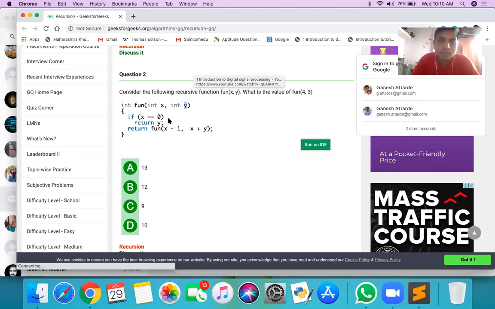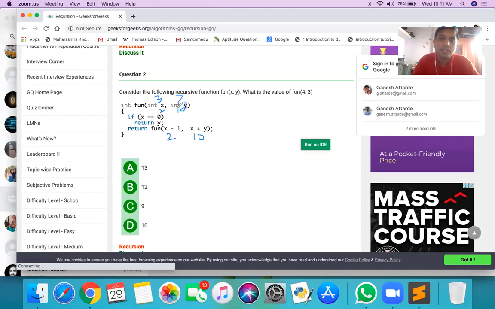So x is 3 and y is 7. What is x minus y? 2. And what is x plus y? x is 3, y is 7, so x plus y is 10. Yes, sir. So next time it is 2 and 10.